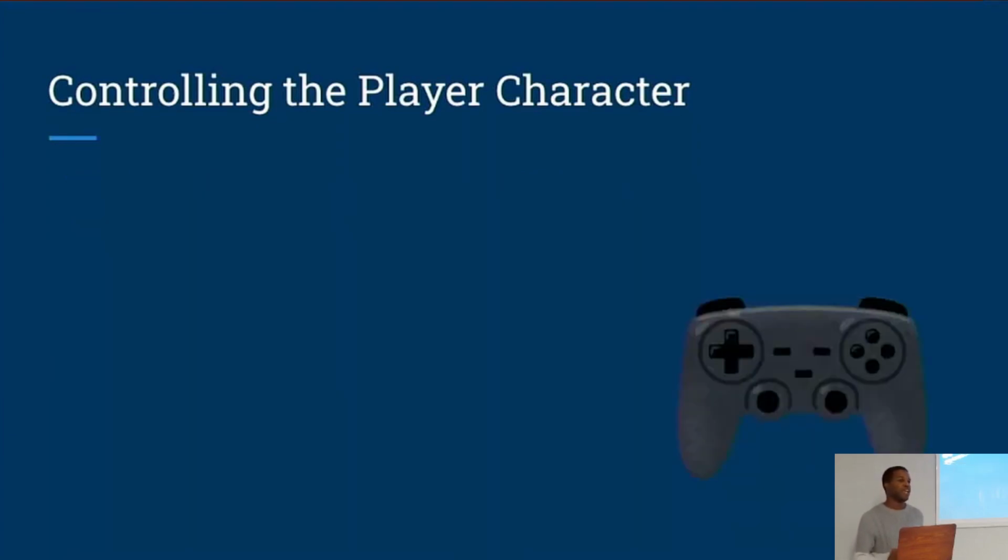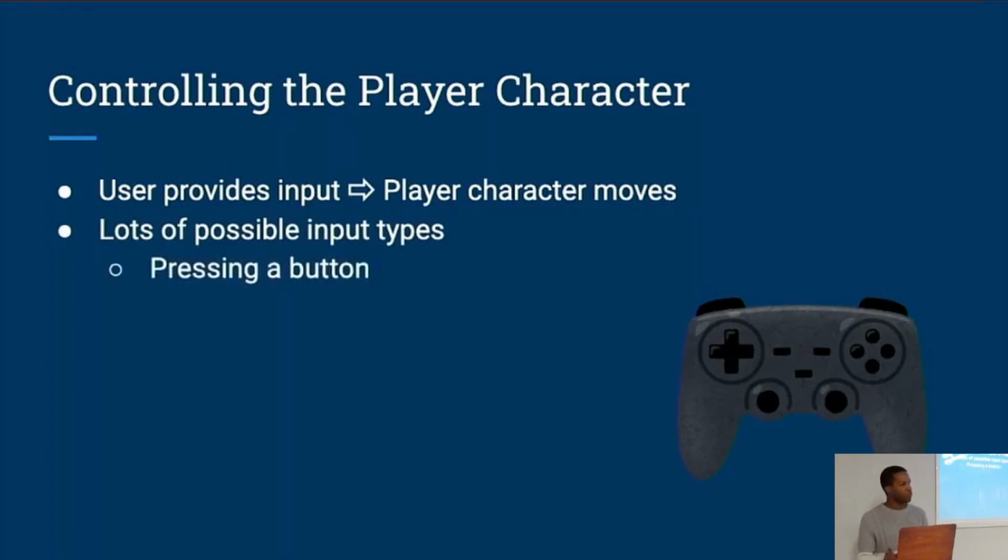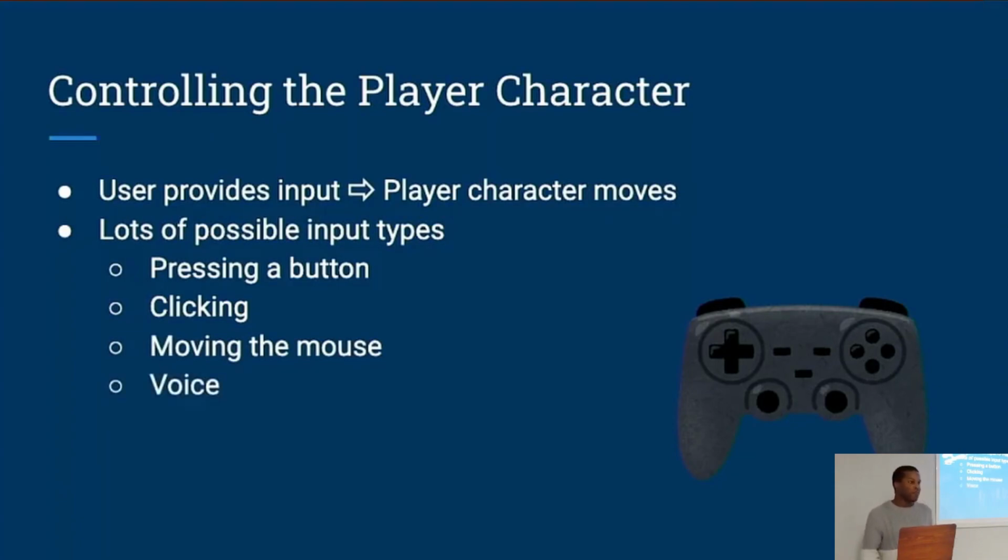So of course, this wouldn't be a game unless we had some way for a human to actually interact with it. So we need to find some way that we can translate the player's input into actual behavior for the character. And there are many different ways that we can control the character. For example, we could operate the game by pressing buttons on the keyboard. We could click something on the mouse, or we could just move the mouse around. Or we could use more unconventional input methods. For example, we could have a voice-controlled game. But whatever method we decide to use, we're going to need to have some sort of input handler for that.